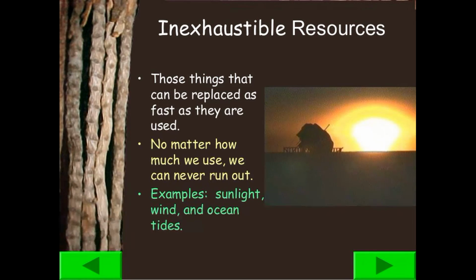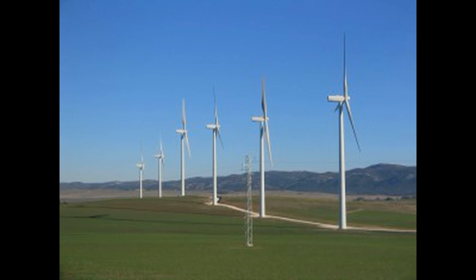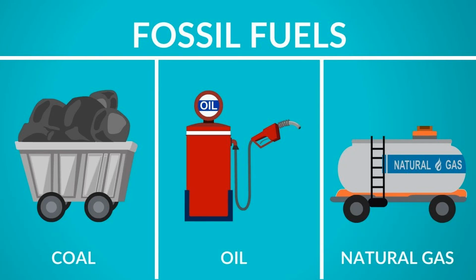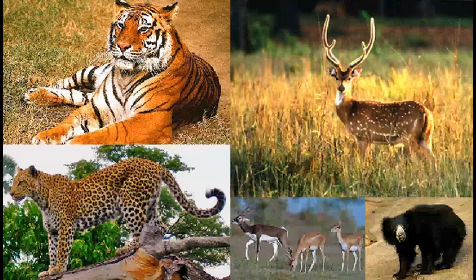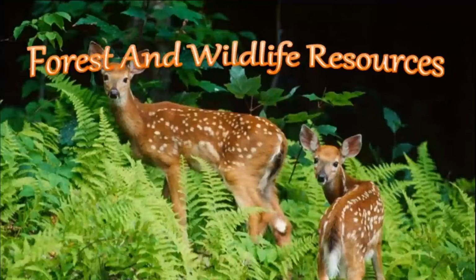Let us see what is meant by inexhaustible natural resources. These are resources of which there is an unlimited supply. Sunlight and air are examples of inexhaustible resources. Exhaustible natural resources are the resources whose supply is limited. Their overuse should therefore be avoided. Fossil fuels, forests, and wildlife are examples of exhaustible resources.